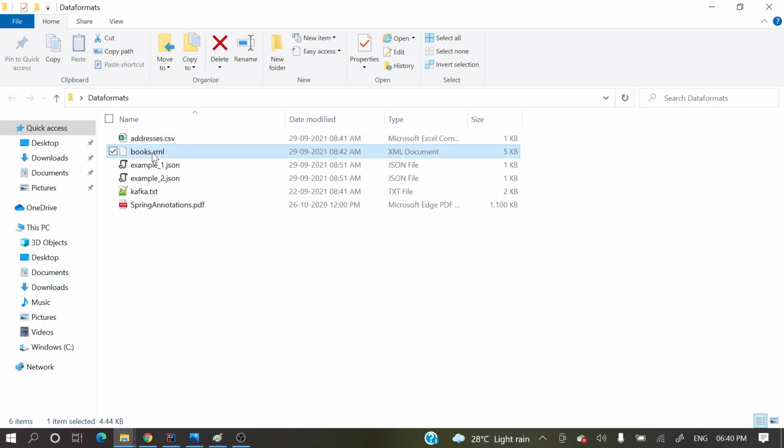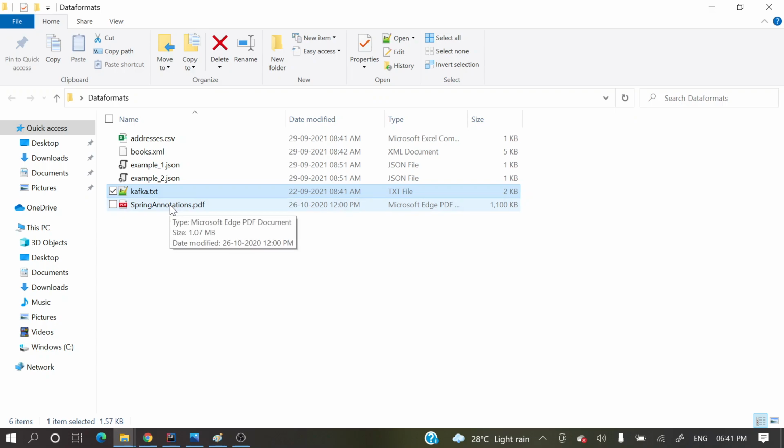Where we'll store our data, maybe in an XML format. Or maybe if you go for unstructured data, like in text format, we can also send it. Maybe in a PDF file, we'll have those details and put them into a PDF file. We can store, right? Or maybe in a Word format also we can store. So these are different data formats.